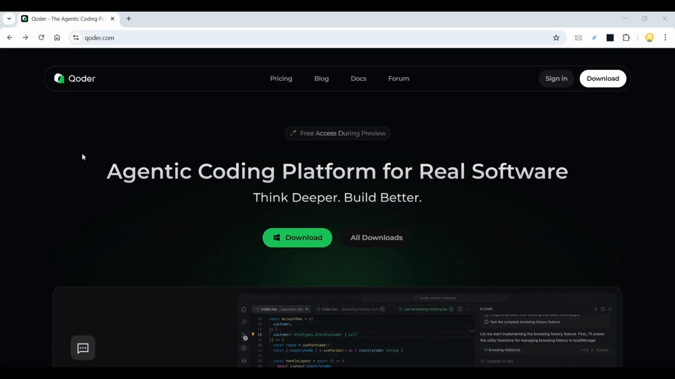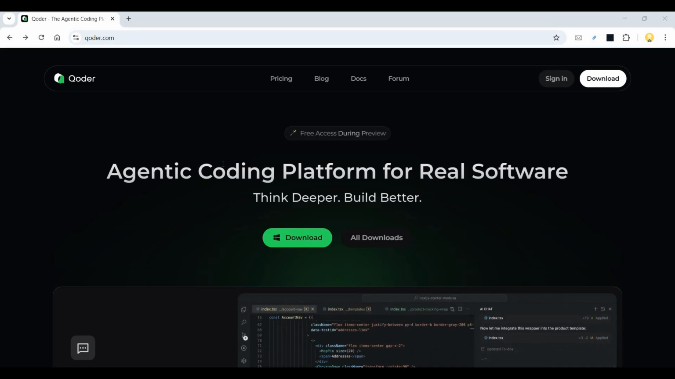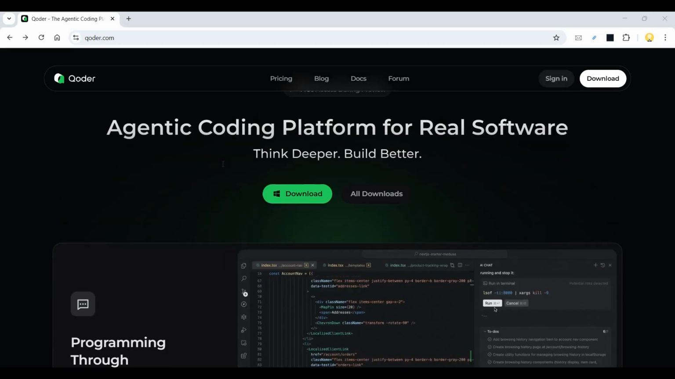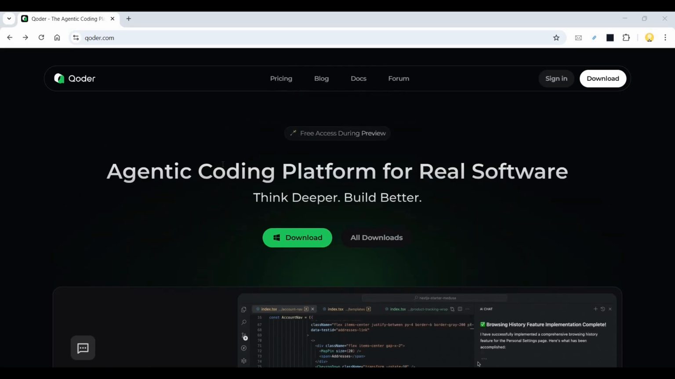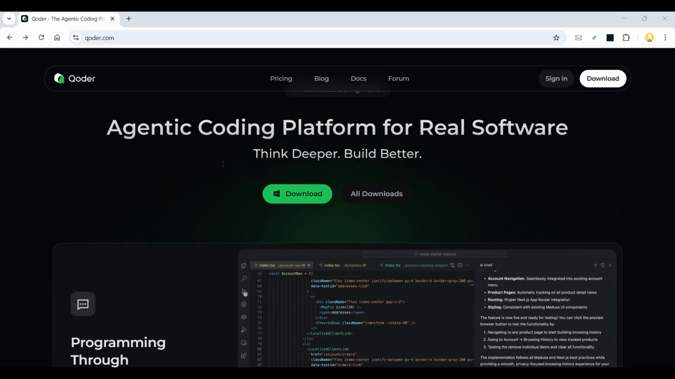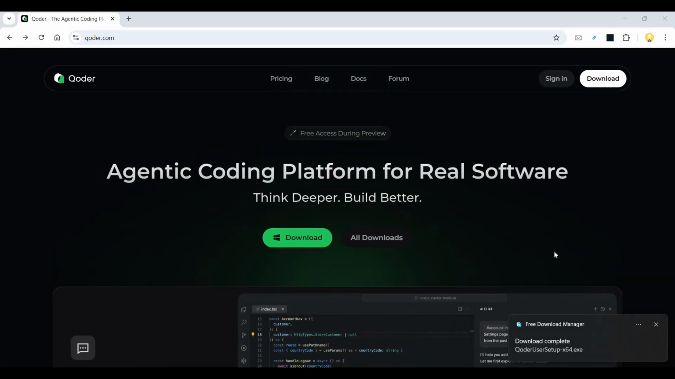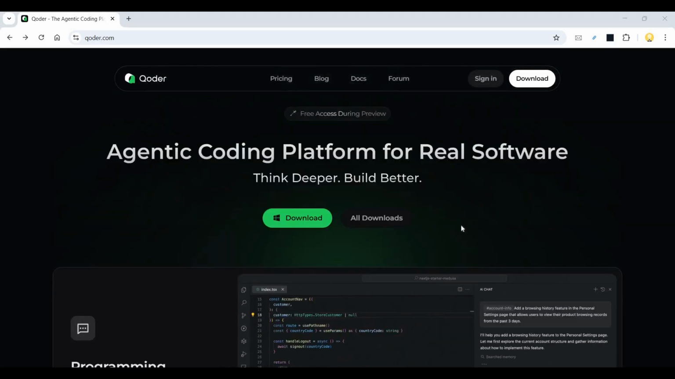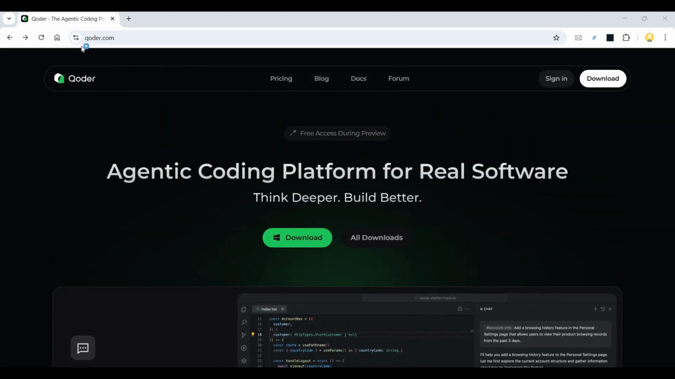Hi everyone, introducing Quoder.com. This is an alternative to the popular Cursor, a tool that helps programmers program using AI. With Cursor, you have to pay a premium monthly. It's expensive and mostly used by enterprises these days. So now this is Quoder.com.